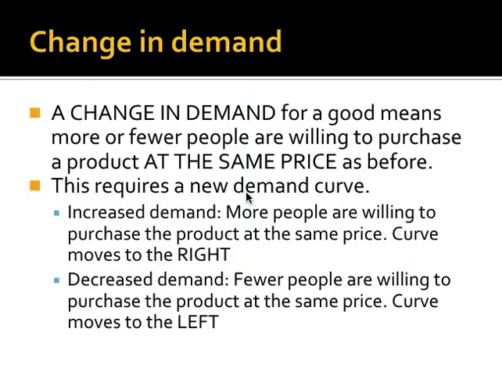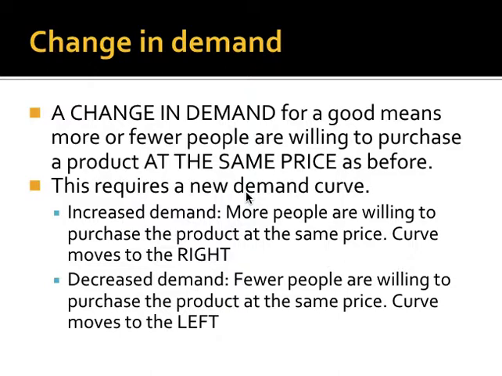But the thing is, all things aren't always equal, right? Price isn't the only thing that determines our demand for a good. And so what we're going to learn today is how a change in demand happens, which is a change in any factor besides the price. For example, you're more likely to demand a hot chocolate, buy a hot chocolate on a really cold day than you are on a really warm day.